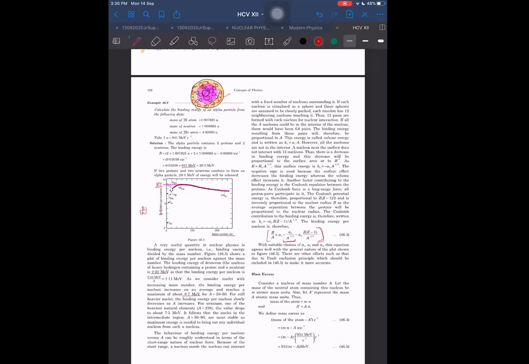Yes, sir. Since R is equal to R naught into A raised to power 1 by 3, BS will be proportional to R squared, so it becomes A2 into A raised to power 2 by 3. Why minus? Because it has a lesser contribution as compared to the total binding energy, so it has to be subtracted.